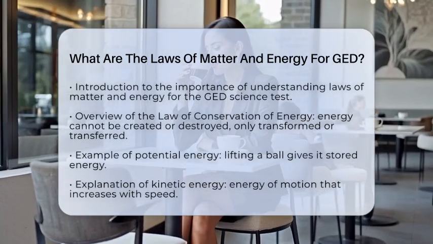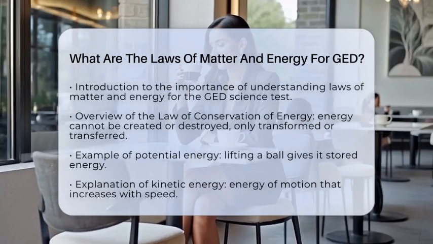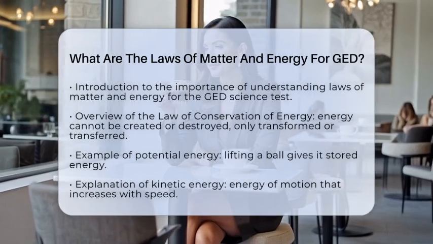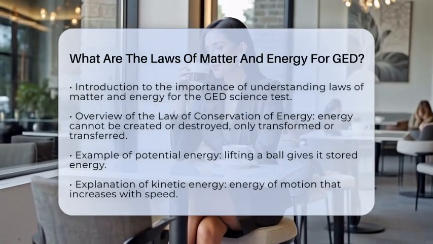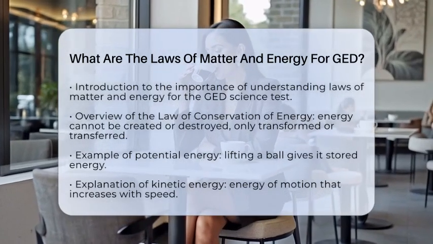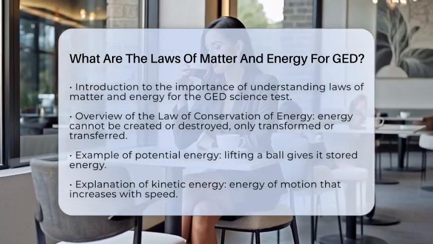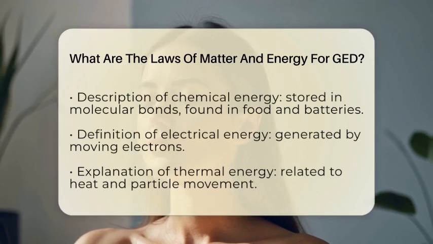The first key law to know is the law of conservation of energy. This law tells us that energy cannot be created or destroyed. Instead, it can only change forms or be transferred from one object to another. Imagine lifting a ball. When you lift it, you give it potential energy. When you drop it, that potential energy turns into kinetic energy, which is the energy of motion.